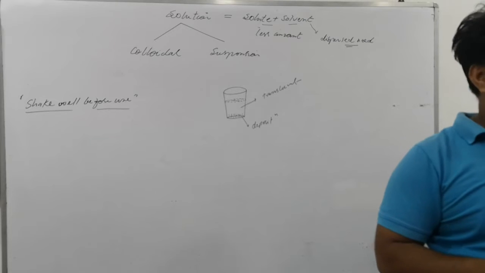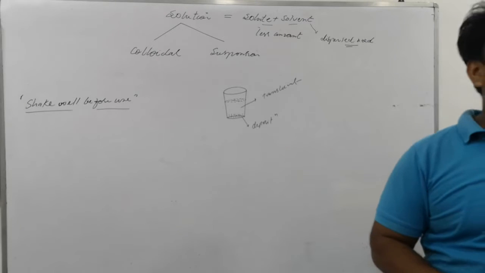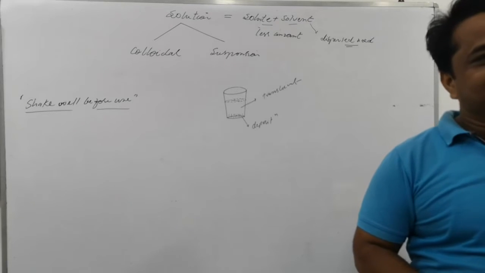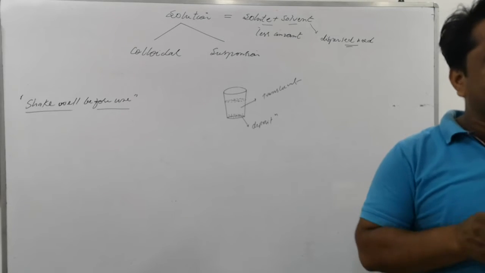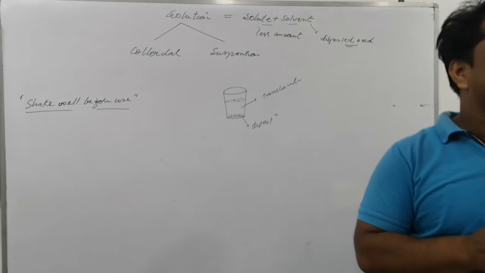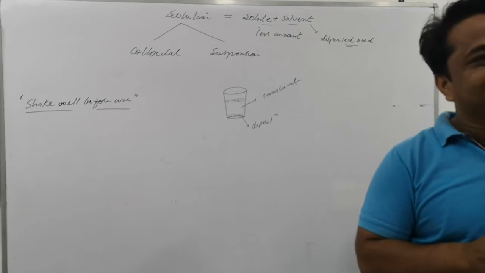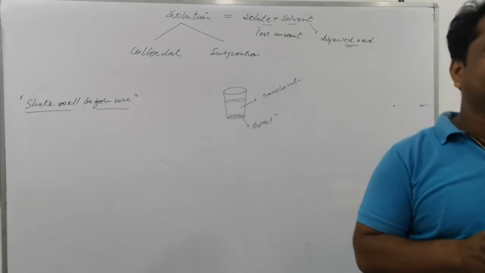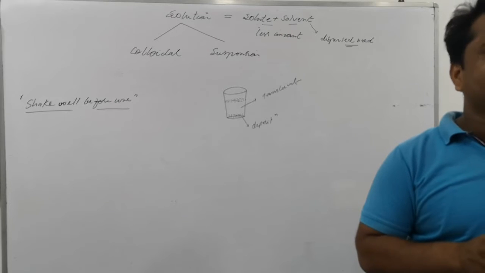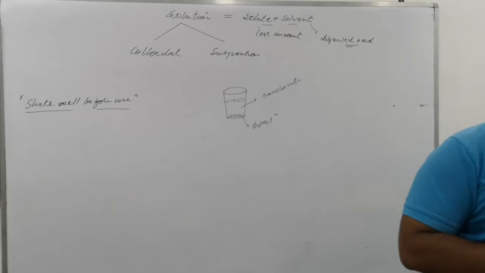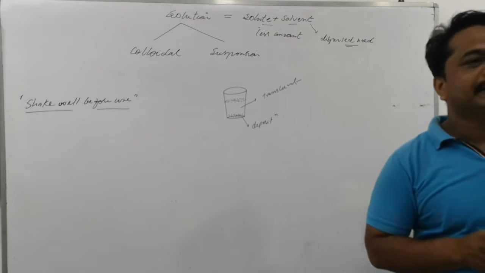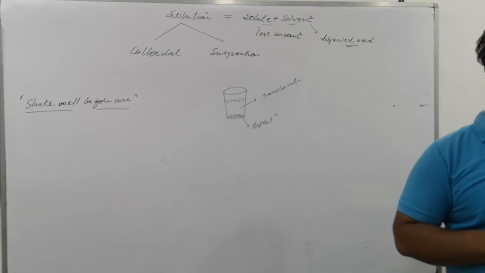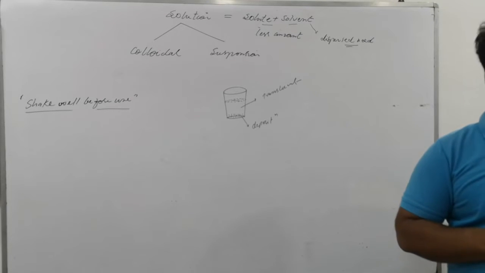Is that clear? So what the suspension is, this is one application of the suspension. The second thing, suspension actually is a way for the motion of solid particles from one place to another. Obviously particles are made fine, and easily they can take action also. Means easily, if this is in the liquid state, it can easily be absorbed in the digestive system. Is that clear? It is another thing. But the main purpose is to make the suspension.